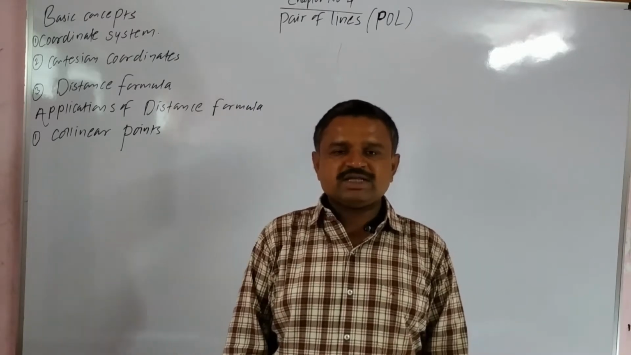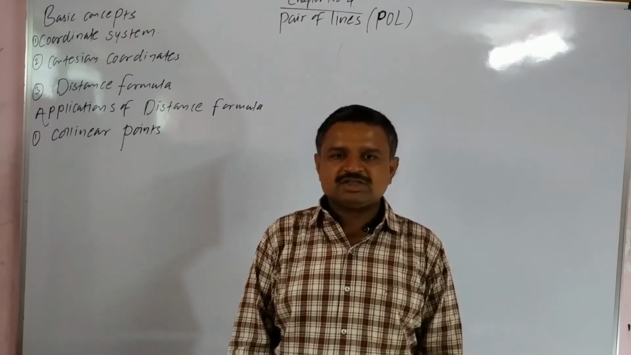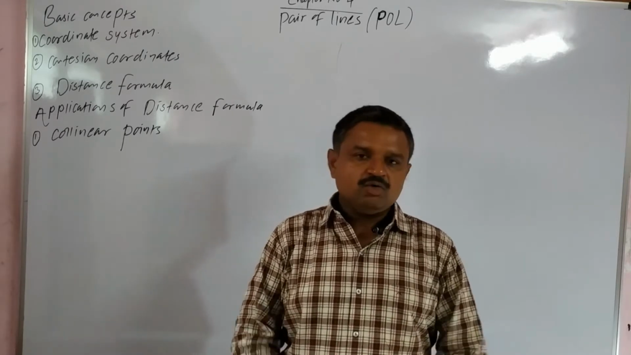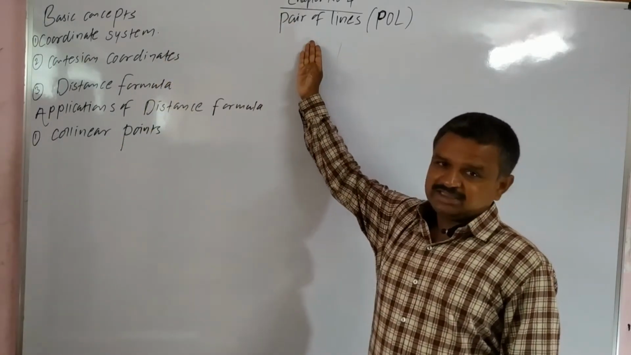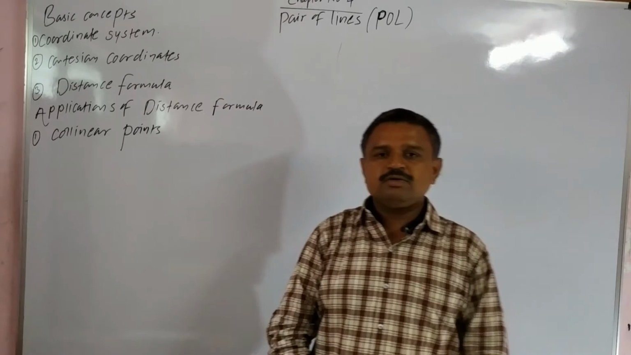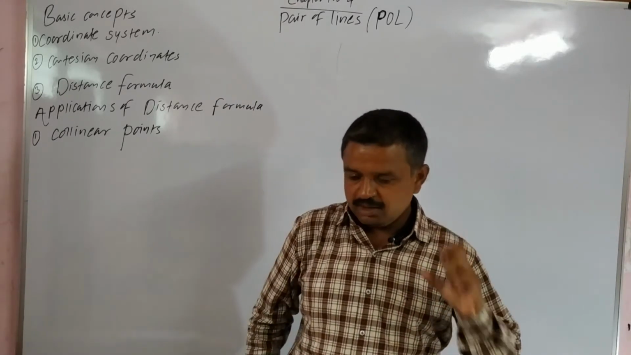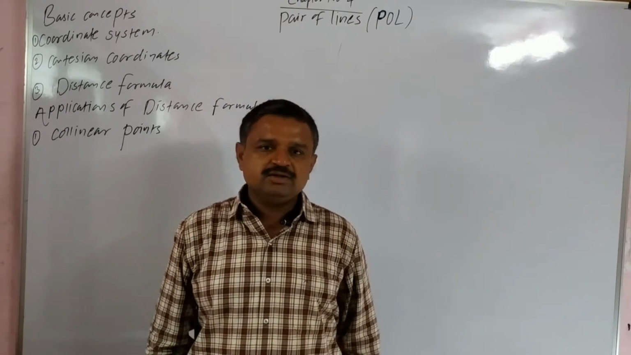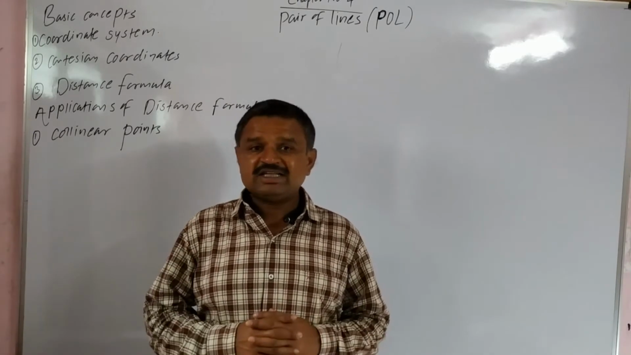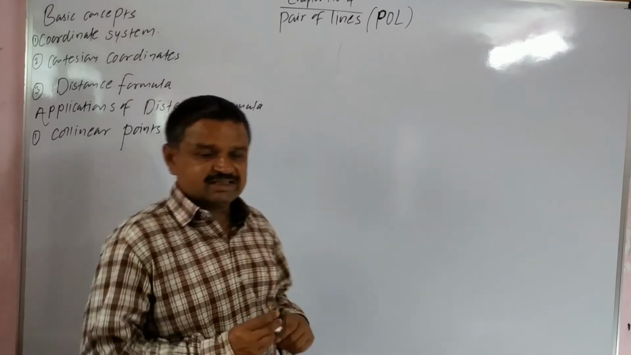We are going to discuss mathematics paper first. The name of the chapter is pair of lines. In short, we call it POL. Before going to start the actual pair of lines, we discuss some basic concepts regarding this chapter.